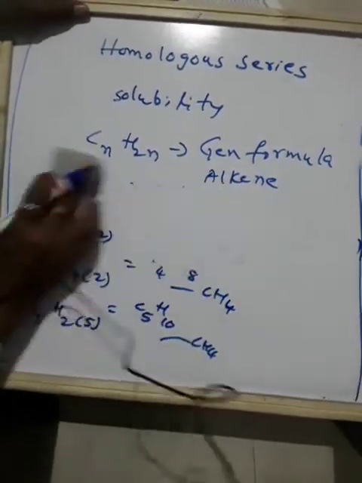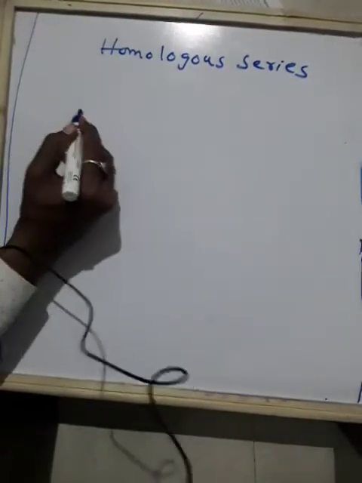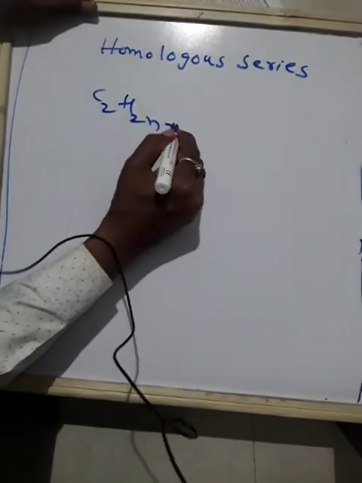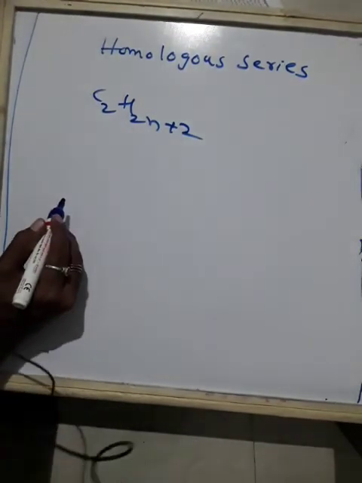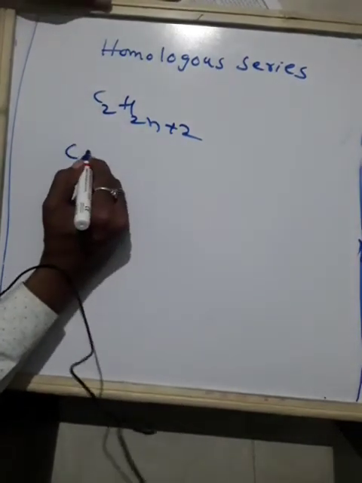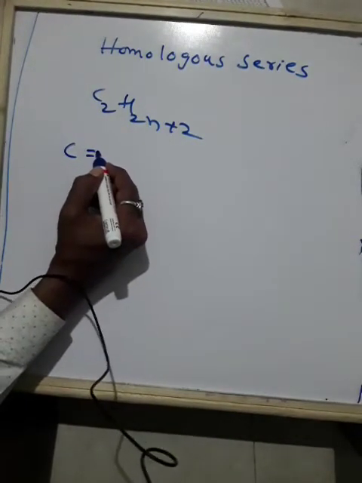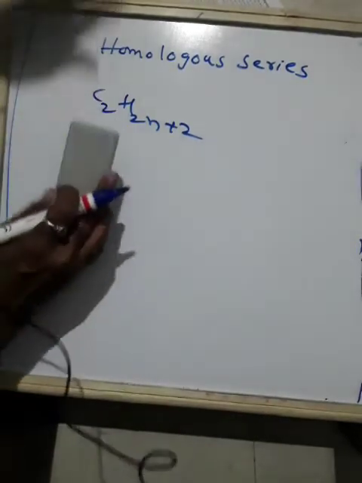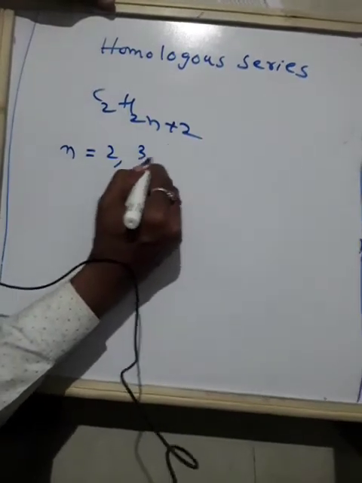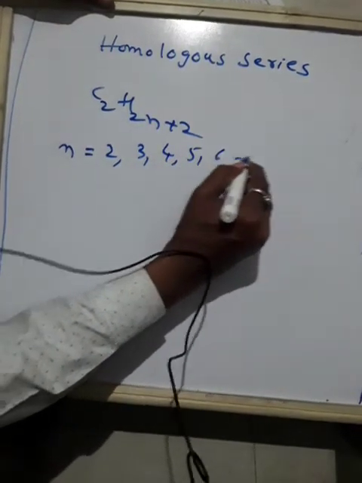Then what about alkanes? We will try to find out. The general formula of alkanes is CnH2n+2. Here N will indicate the number of atoms, maybe 2, 3, 4, 5, 6, and it goes on.